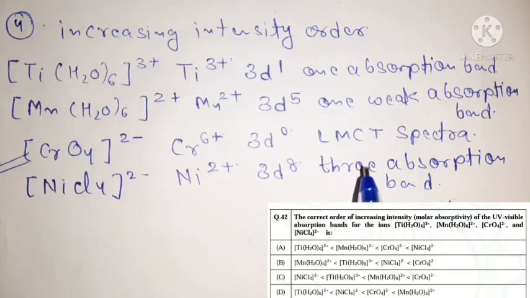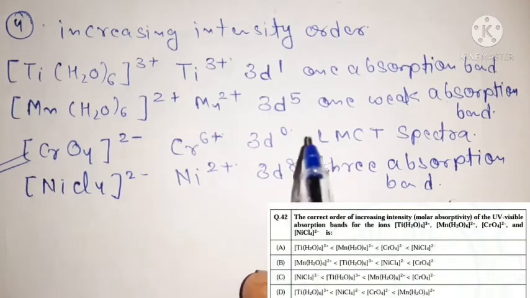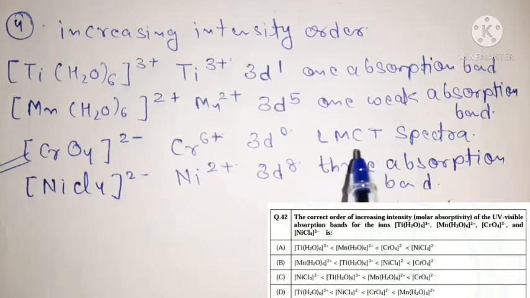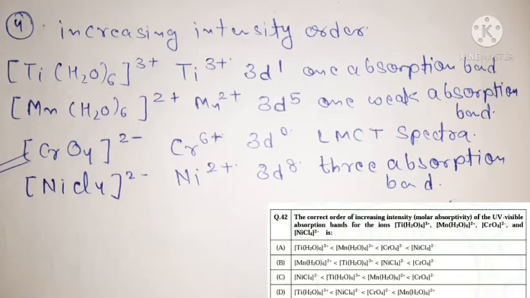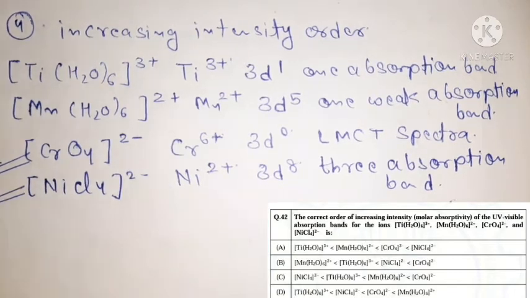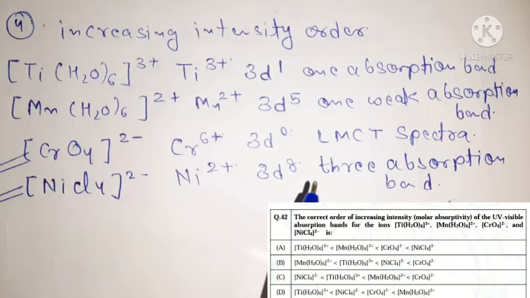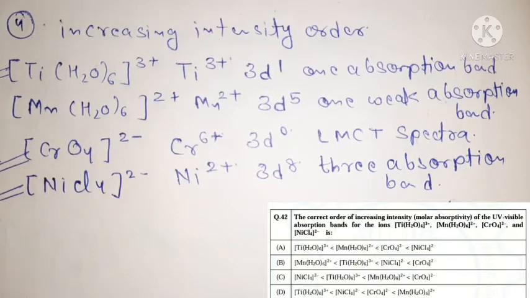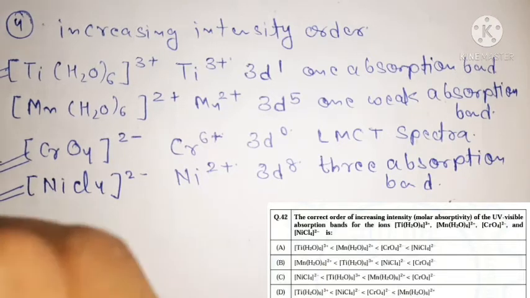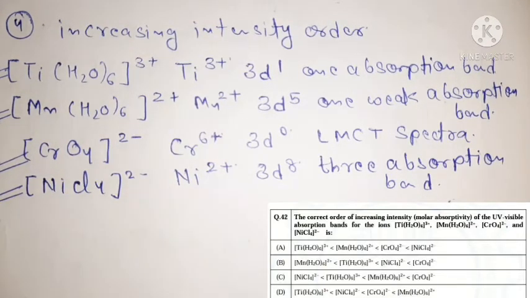After that NiCl4 shows the next highest intensity, then titanium, and the least intensity is shown by the manganese compound, because it has only one weak absorption band.